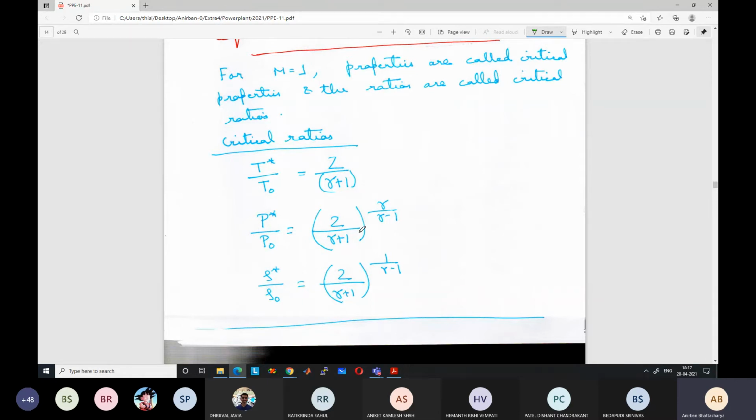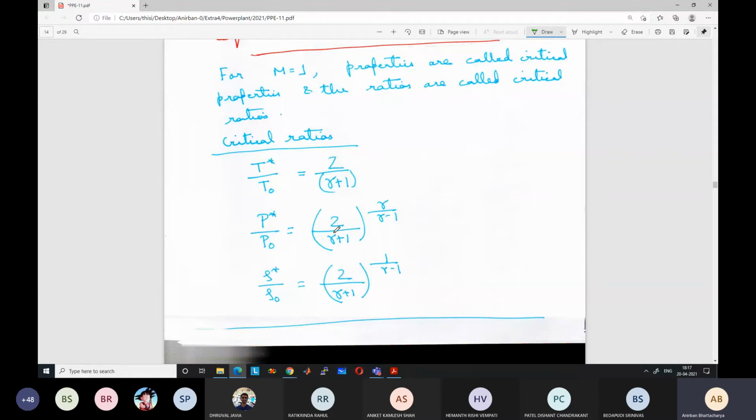We can calculate P star based on P0. If our pressure reaches P star at the back end, then we will reach the choked condition and the nozzle will become choked. So we can calculate the value of P star. Generally it is 0.528 or something like that, depending on the value of gamma.